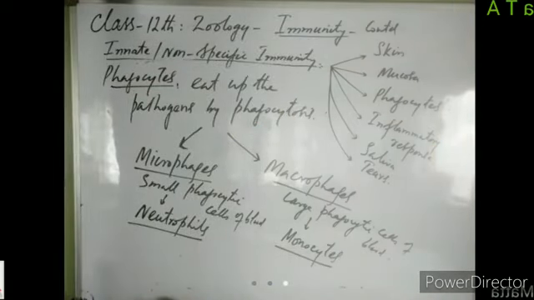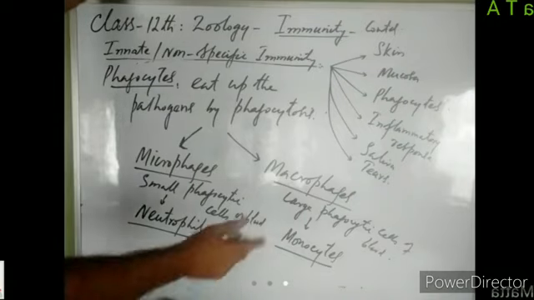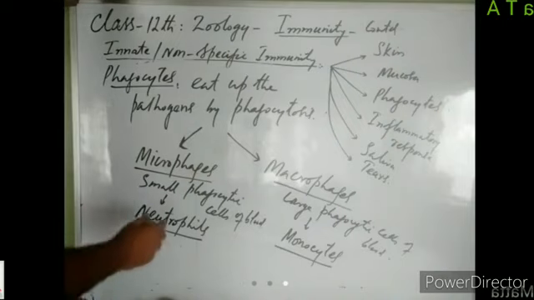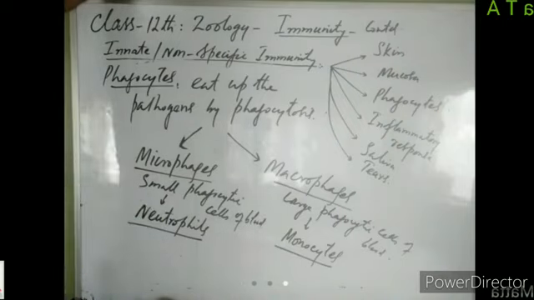WBCs, as you may remember, are of two types, granulocytes and agranulocytes. Granulocytes include neutrophils, eosinophils, and basophils, while agranulocytes include lymphocytes and monocytes, right? So these monocytes are known as macrophages, the large phagocytic cells of the body. Neutrophils are known as microphages, the small phagocytic cells of the body.